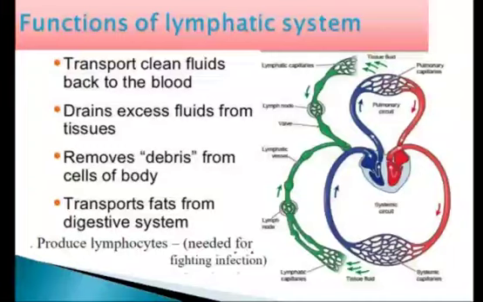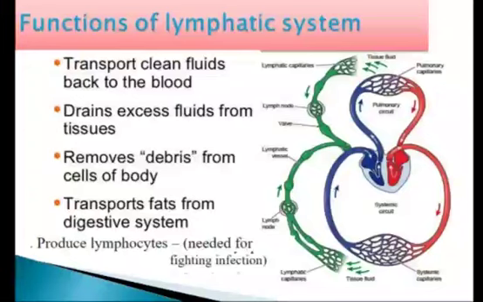For example, it puts into circulation large protein molecules by carrying them from the tissue into the bloodstream, which could not be absorbed by the blood capillaries due to their large size. And lymph also carries digested fat for nutritive purposes. Then they drain excess fluids from the tissue. The lymph drains excess fluid from the extracellular spaces back into the blood.